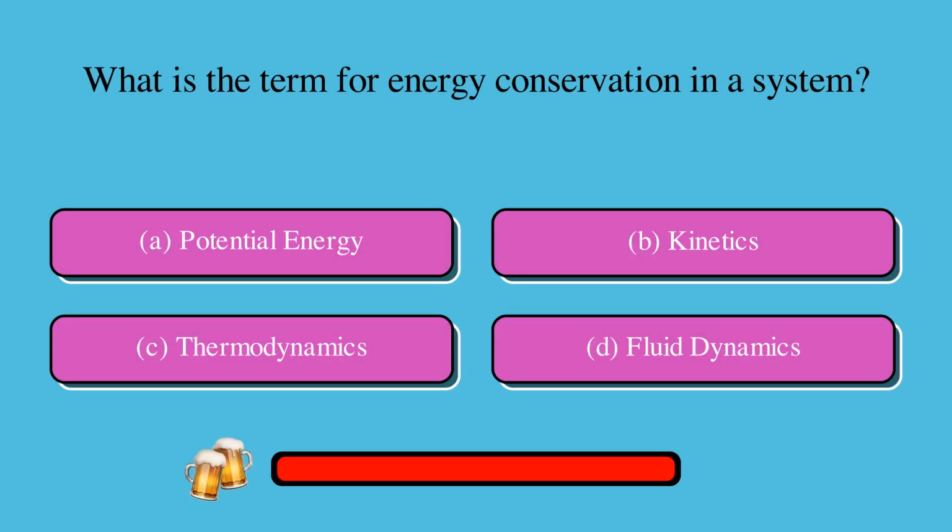What is the term for energy conservation in a system? Is it A. potential energy, B. kinetics, C. thermodynamics, or D. fluid dynamics? The correct answer is C. thermodynamics.